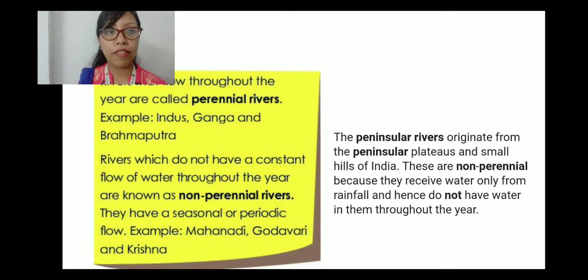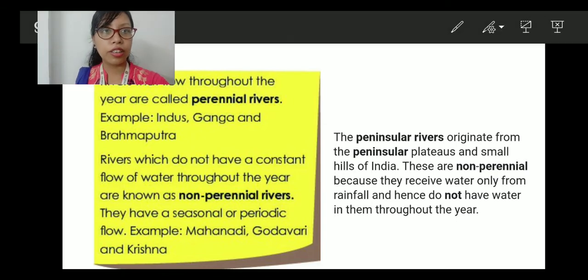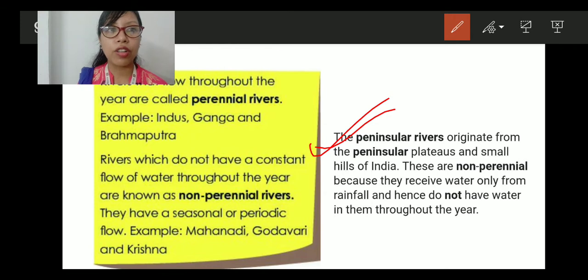Rivers which do not have a constant flow of water throughout the year are known as non-perennial rivers. They have a seasonal or periodic flow. That means they are not constant. Only during the rainfall will the river flow because the water will come, right? Otherwise, if there is no rainfall, there will be no flow in the river. Now there is a small piece of information here. The peninsular rivers originate from the peninsular plateaus and the small hills of India.